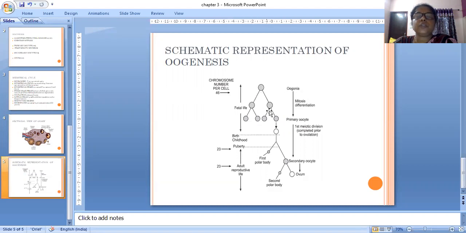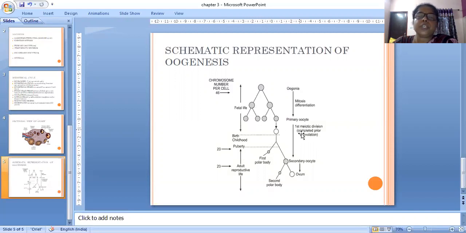And it divides into 4 cells. As meiotic cell division takes place, then 4 cells are formed. Here it is mitosis and differentiation, in fetal life, when the child is inside the uterus of the mother. These cells develop, and as a result the primary oocyte is formed here. As mitotic cell division took place, this primary oocyte also has 46 chromosomes.